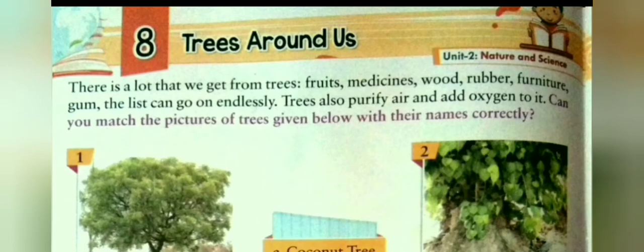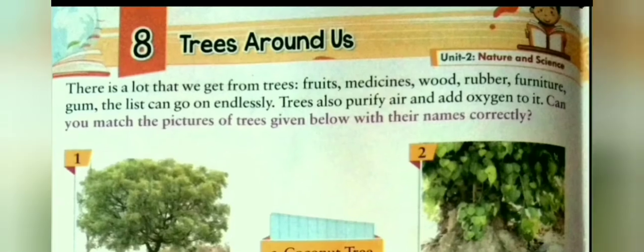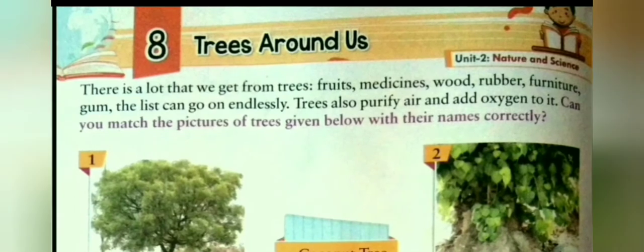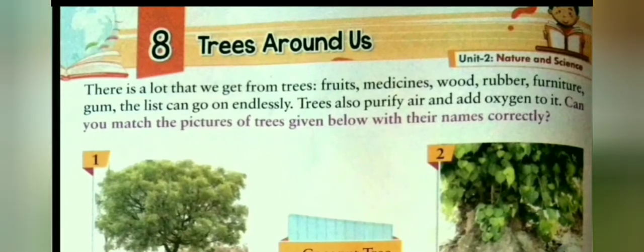Trees around us. There are lots of things that we get from trees like fruits, medicine, wood, rubber, gum, furniture, etc. The list goes on endlessly. Trees also purify air and add oxygen to it. Some trees have medicinal property, whereas some trees have antibacterial properties. Let us study about various trees.